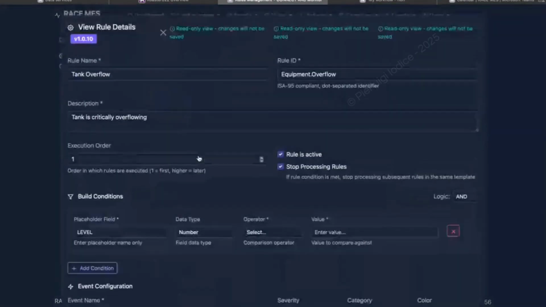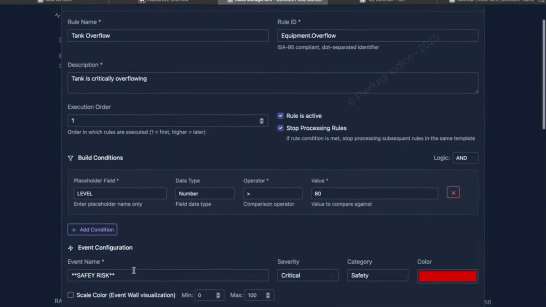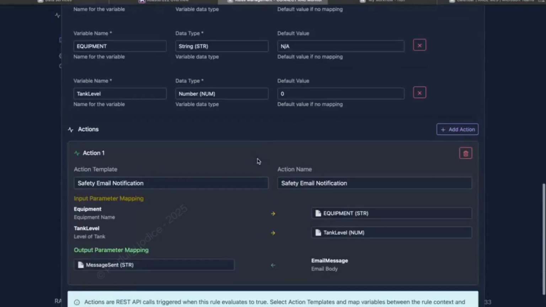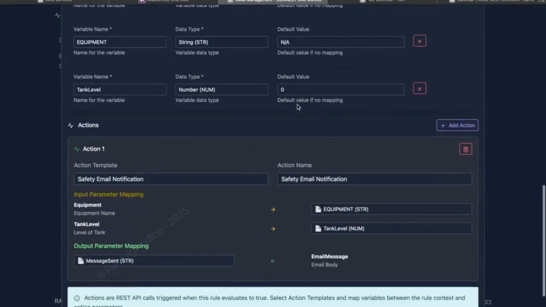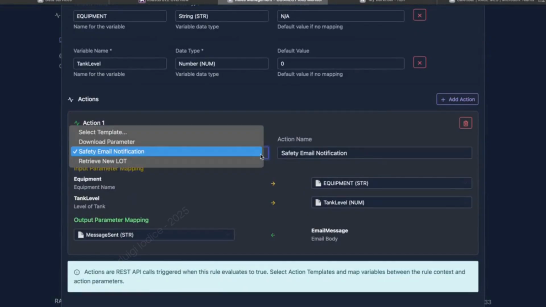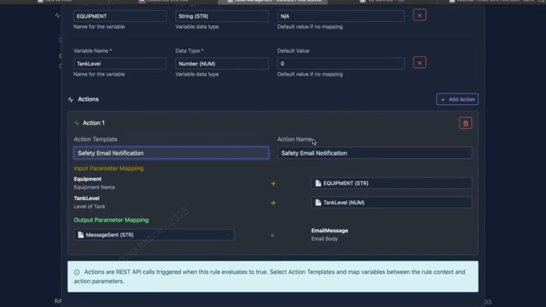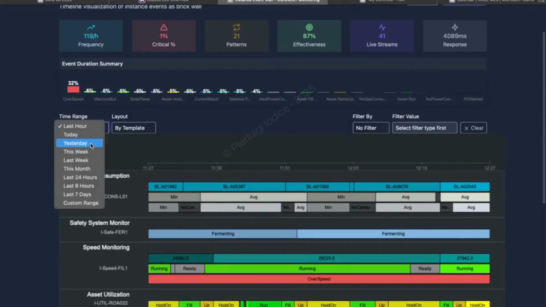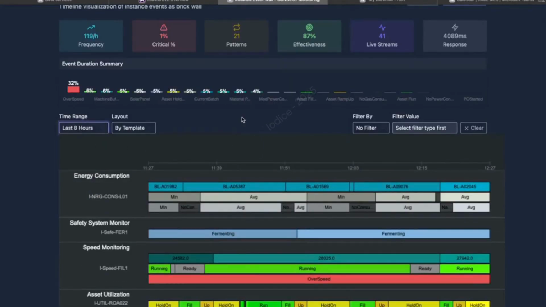In this first example, we bind an action to a safety risk event when the fermentation tank level crosses a defined threshold. That condition represents a hazard for the area and operators, so the action emails the supervisor immediately. We pass the current level, tank type, and optionally location and severity as parameters. The action calls the REST microservice, which sends the notification and returns a JSON receipt. You'll see the call execute, the message delivered, and the result logged back into the event trail for full traceability.